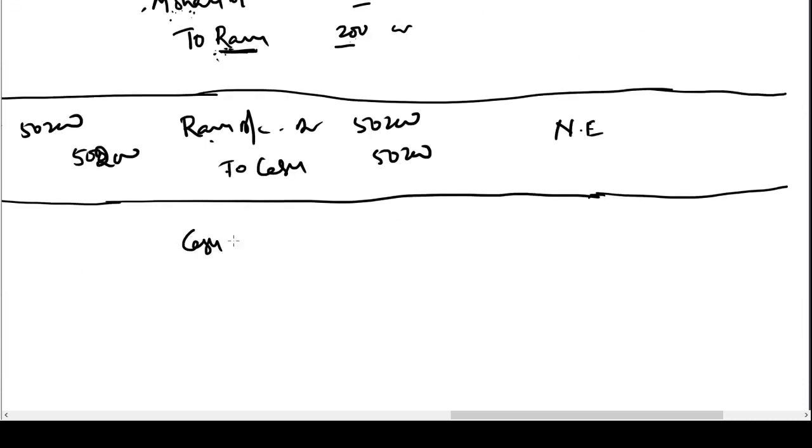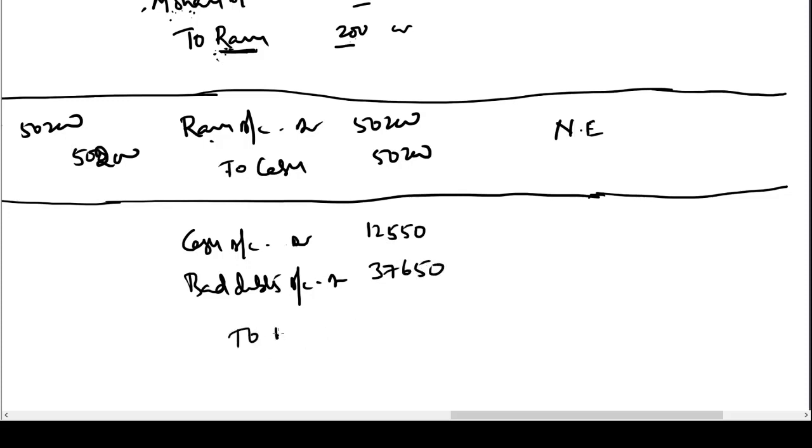So we will pass the entry: cash account debit 12,550 rupees, bad debts loss 37,650 rupees, and Mohan account will be credited with 50,200 to settle the account. Collected is only 12,550, so the remaining amount will be bad debts loss.